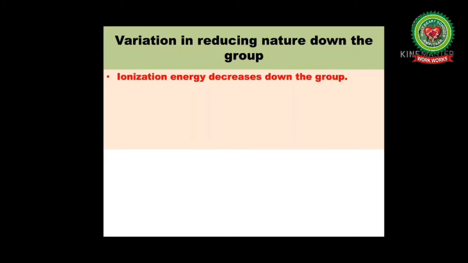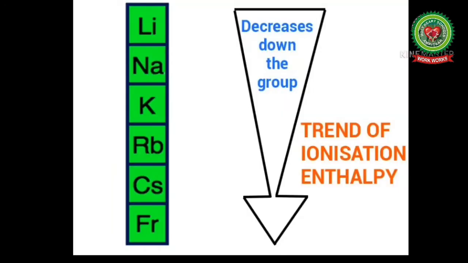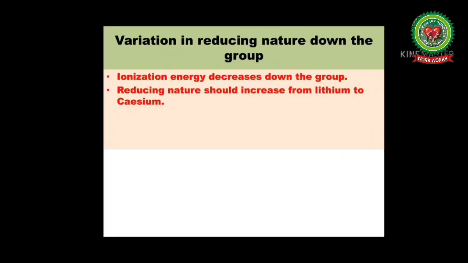Variation in reducing nature down the group. Ionization energy decreases down the group, and in my previous video I discussed why ionization energy decreases down the group. Now if ionization energy is decreasing down the group, it means that the tendency of an element to lose an electron will increase. So, the reducing nature increases gradually in the group from lithium to cesium in the free state.